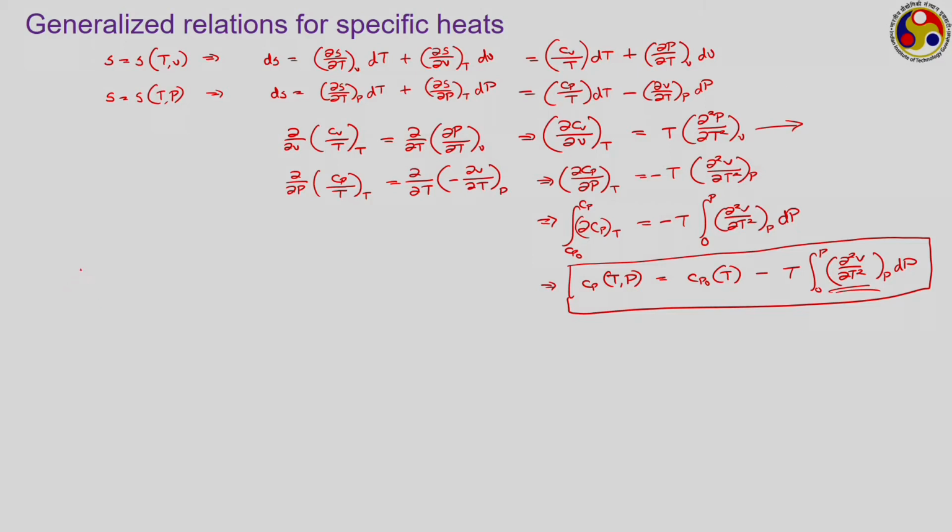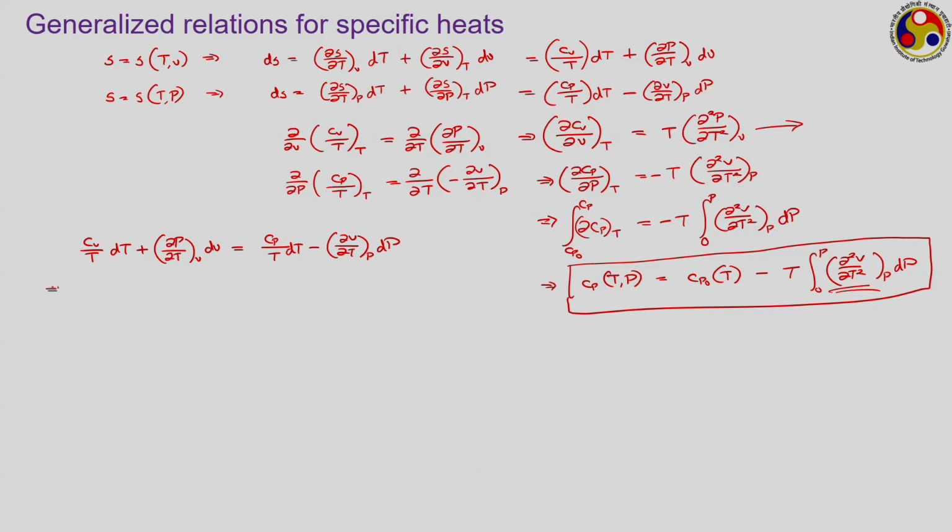So, from the first expression we have Cv/T dT plus ∂P/∂T at constant V dV, and from the second one we have Cp/T dT minus ∂V/∂T at constant P dP. Both of them give the expressions for changes in specific entropy, and therefore they can be equated to each other.